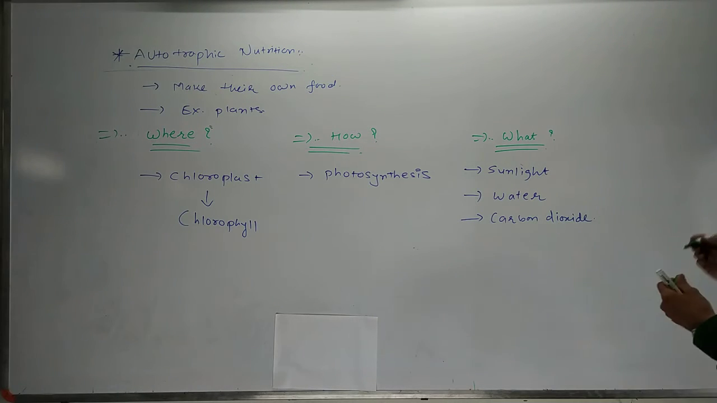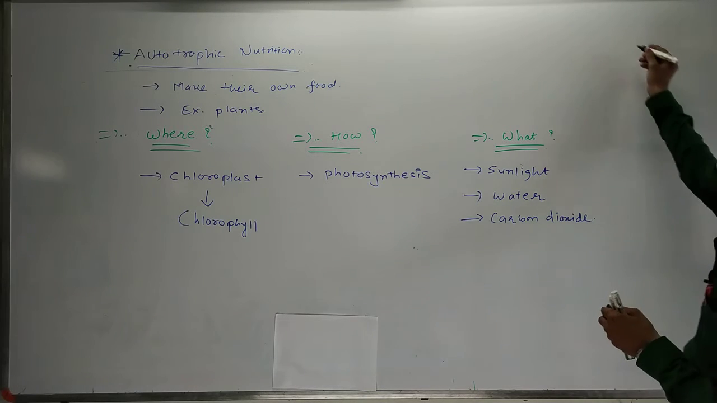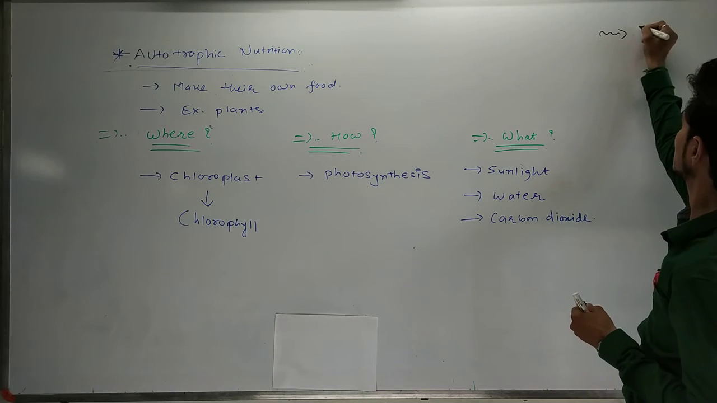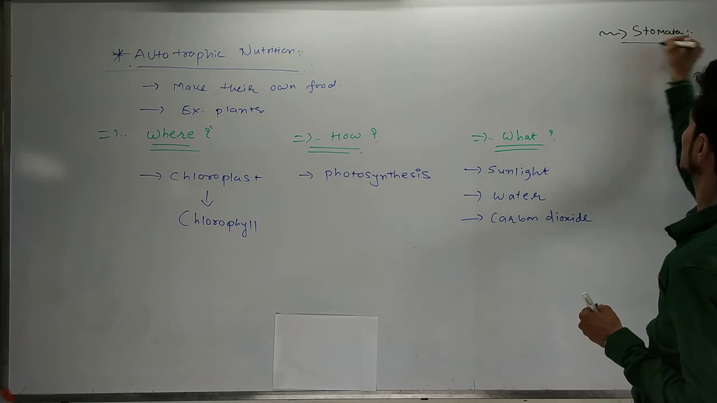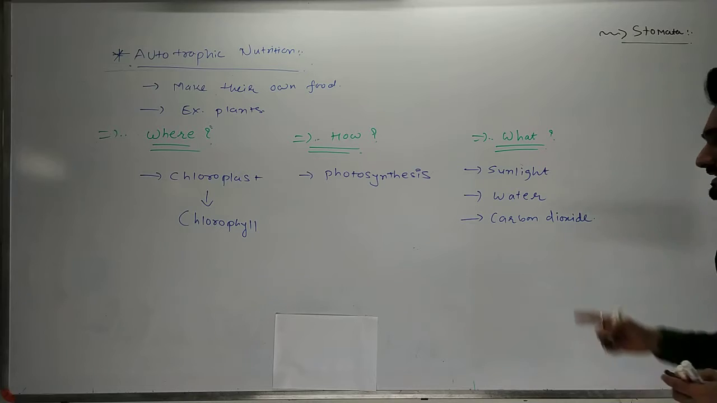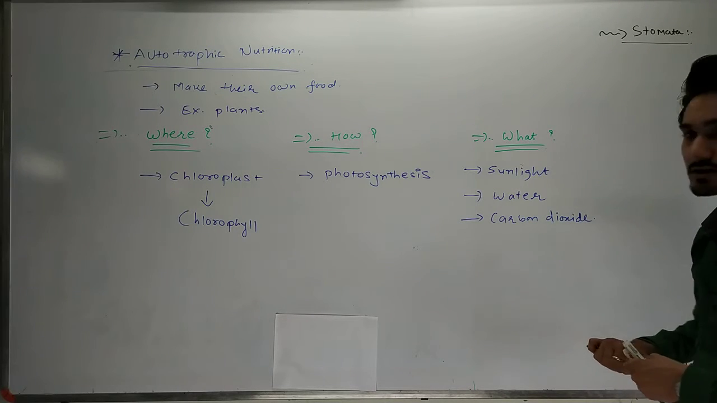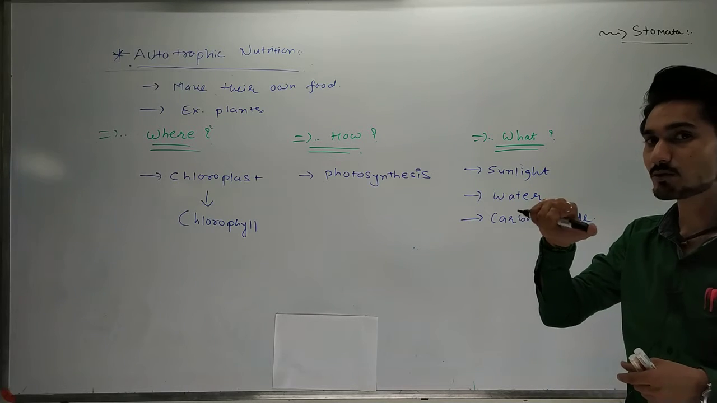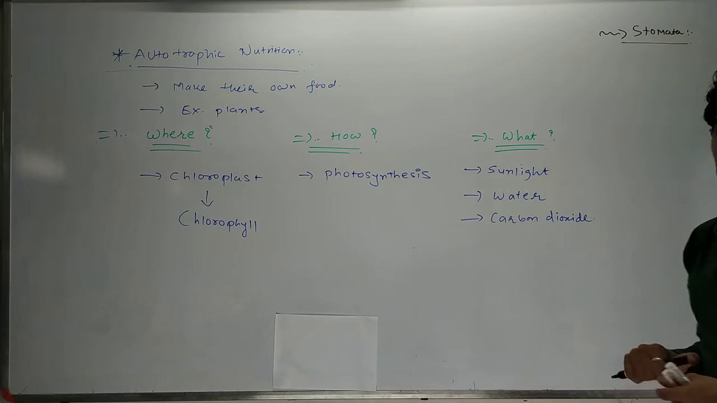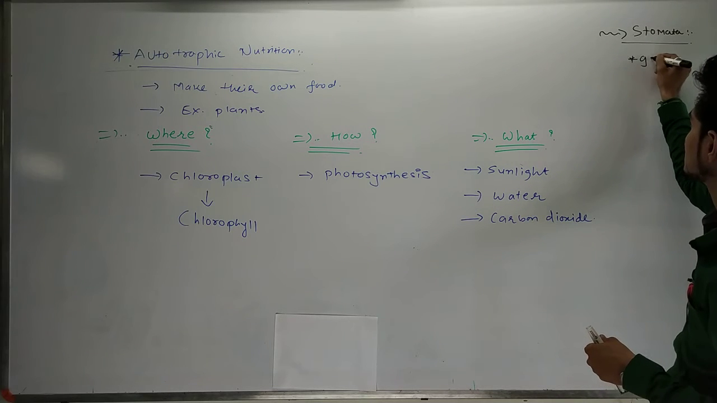If you remember, the stomata is the thing that creates the exchange of gas and water in the leaves. And how do they exchange the gas and the water in the stomata? By the guard cells that are present in the stomata.